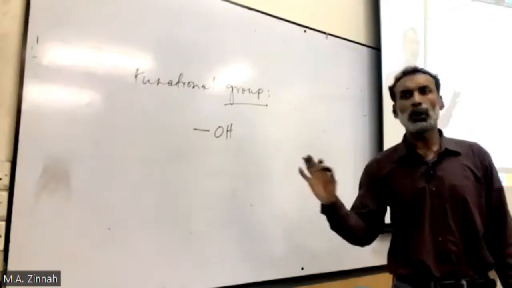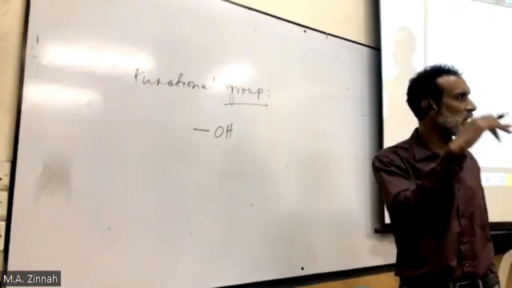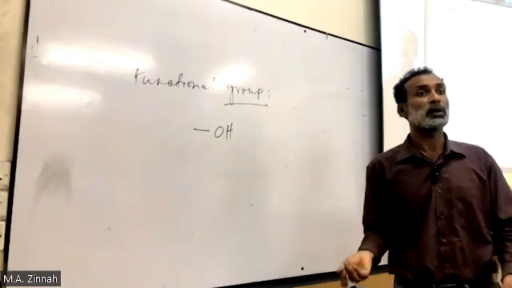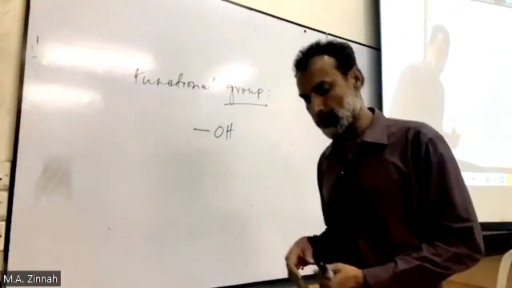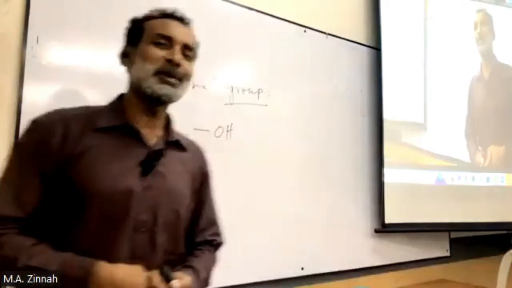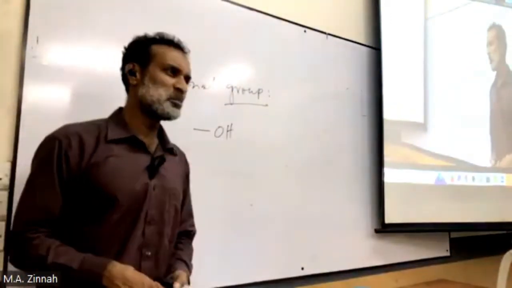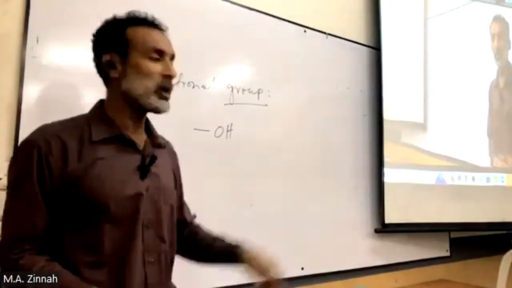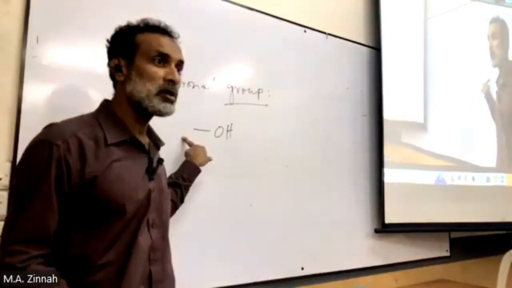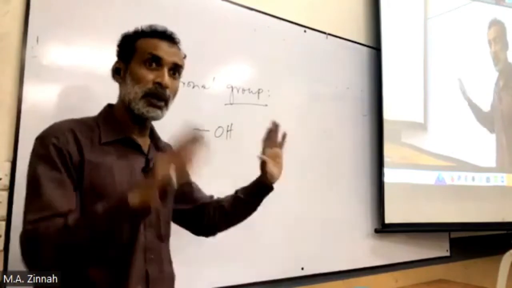Remember, you already know one OH, which is the OH ion, in alkalis, potassium hydroxide, sodium hydroxide, you know, right? But these metal hydroxides are different. They are not functional groups. We are talking about when carbon bonds with OH, in organic molecules.